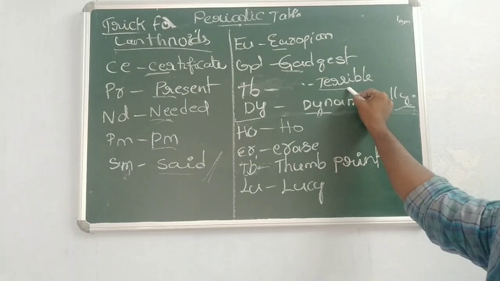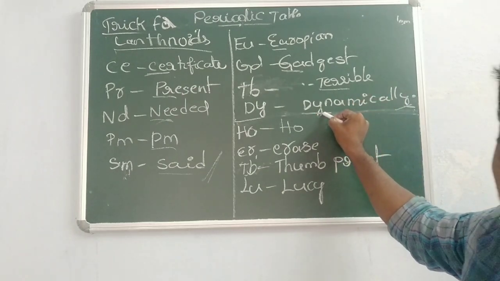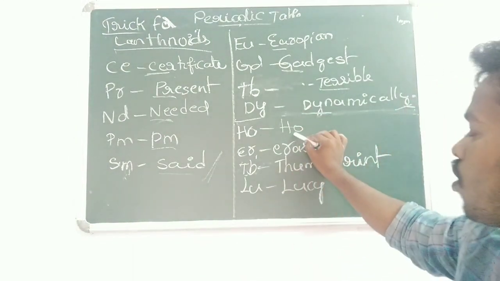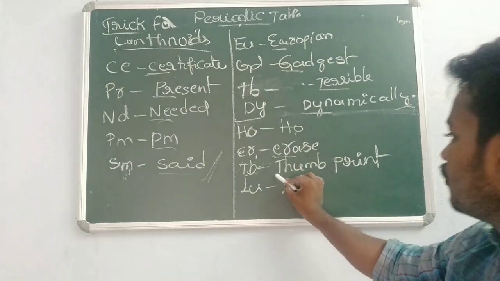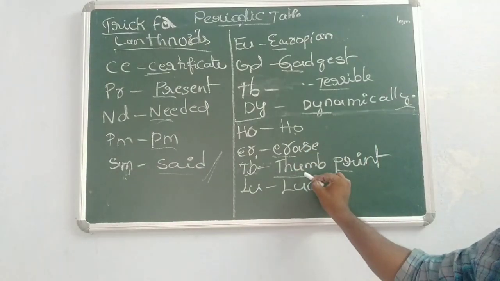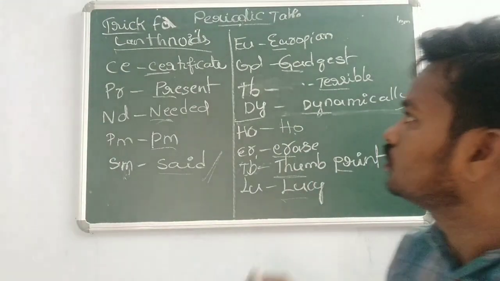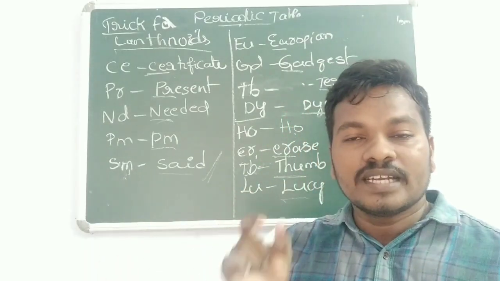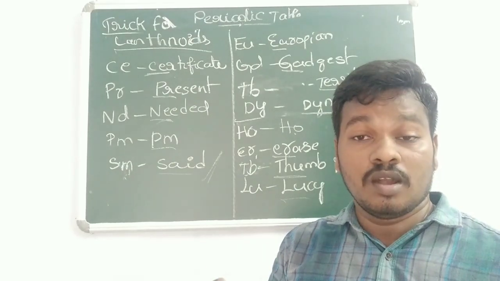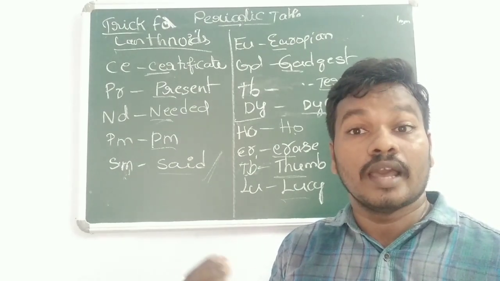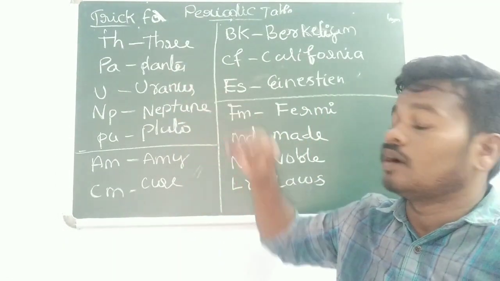So terrible, terbium. Dynamically, so here you can say dysprosium. Next one, holmium. Arise, Er, so erbium. Thumbprint, thulium. Lucy, so you can say lutetium. So these are the certificate present needed PM set, and European gadgets terrible dynamically. Arise, thumbprint, Lucy.